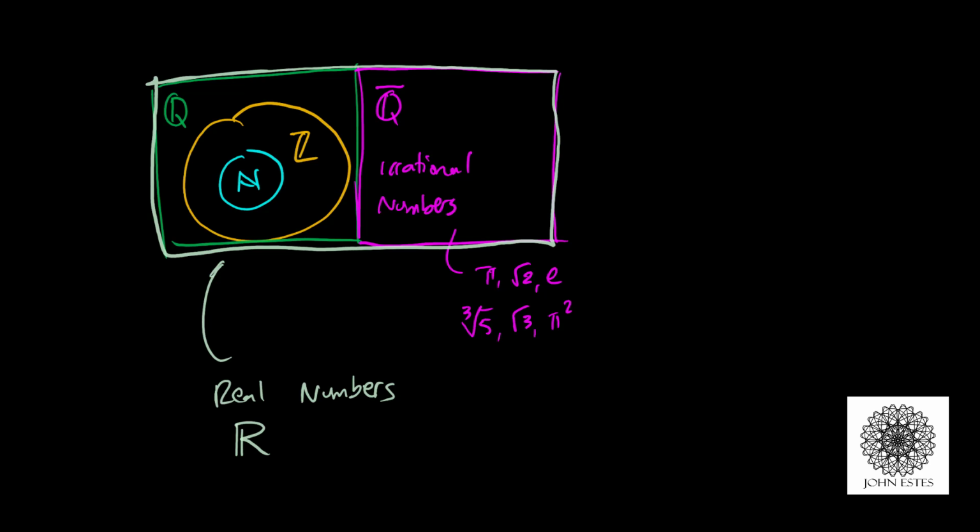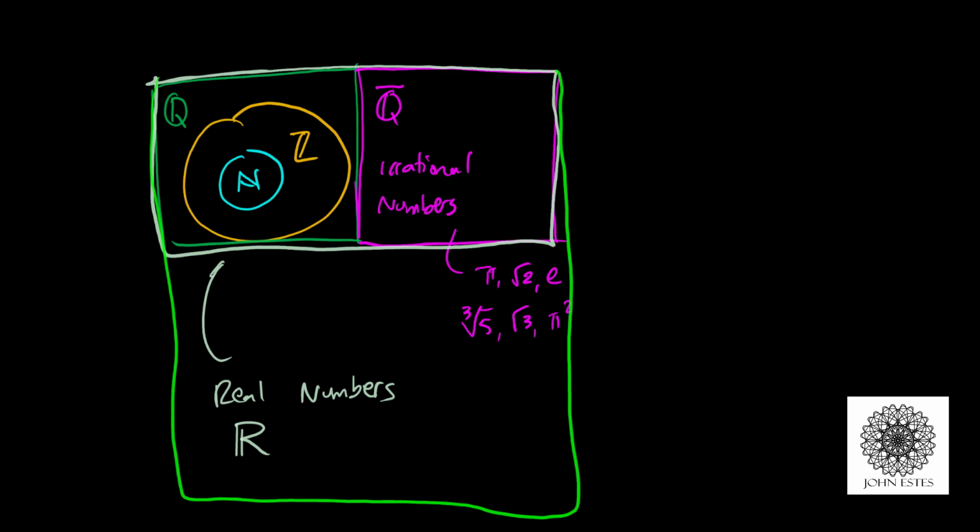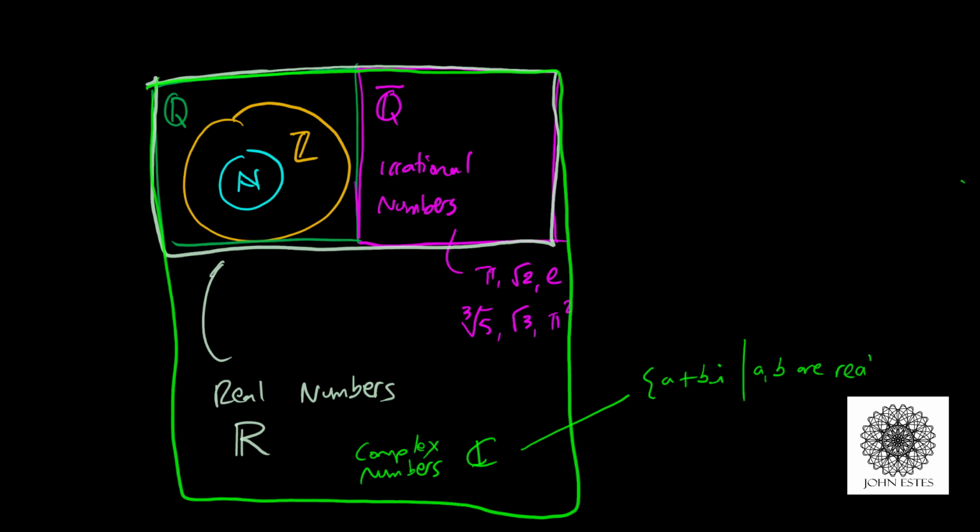Okay, now I'm going to give you one bonus tip. There is something that extends beyond this. So if I extend this rectangle down into a square, there are some numbers that are not real. Okay, and so these guys are called the complex numbers, denoted with a double stroke C, and they look like this. The set a plus bi, where a and b are real. And this i thing is a curious square root of -1, and we'll talk more about that later. The square root of -1 is not a real number, but that doesn't mean it doesn't exist.